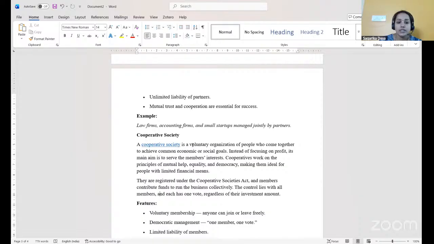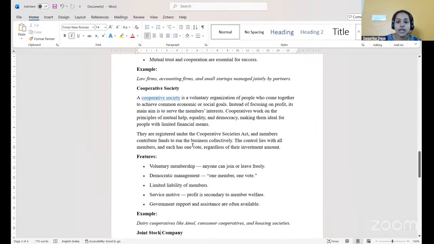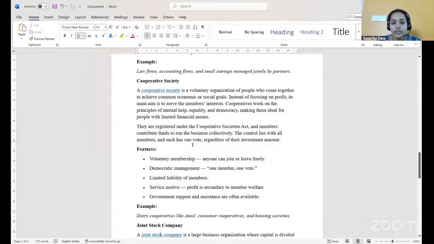They are registered under the Cooperative Societies Act, and members contribute funds to run the business collectively. A cooperative society is similar to a partnership firm, but the major difference is that in a partnership, the main motive is to earn profits, whereas in a cooperative society, they don't work for profits, but they work to serve the society.